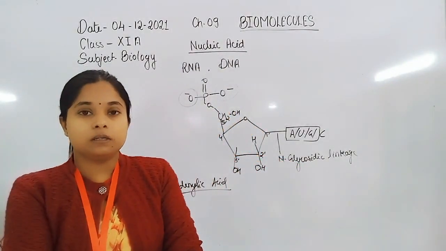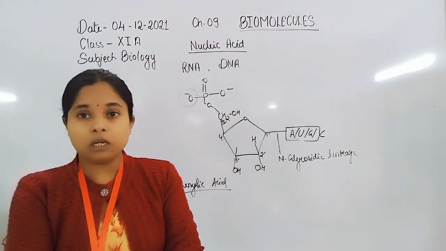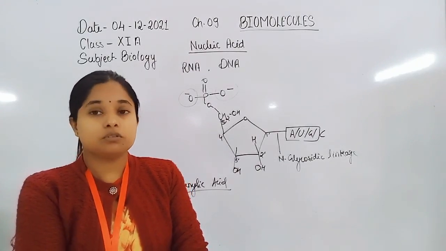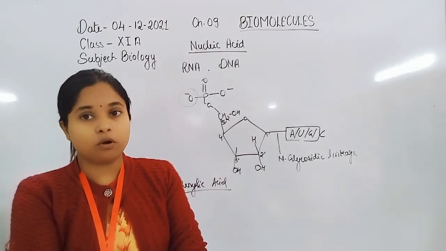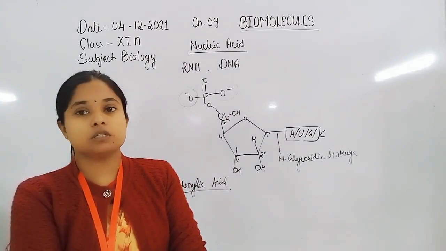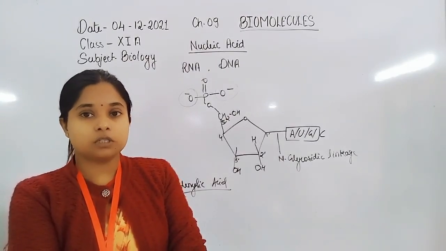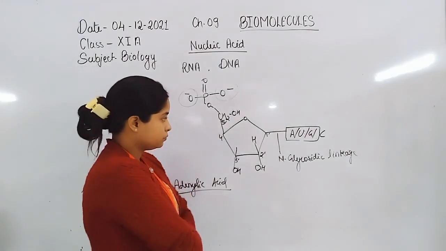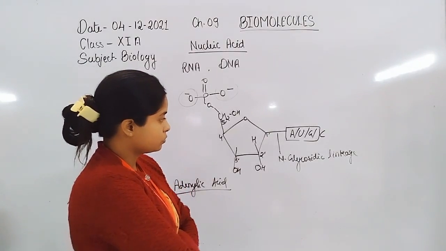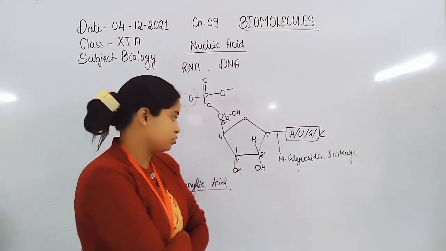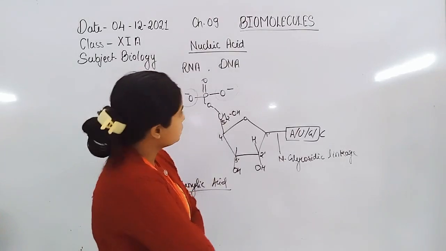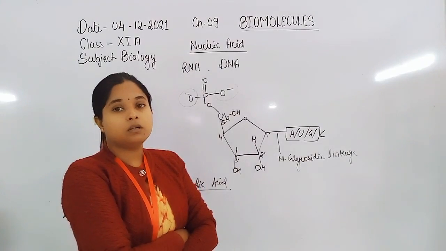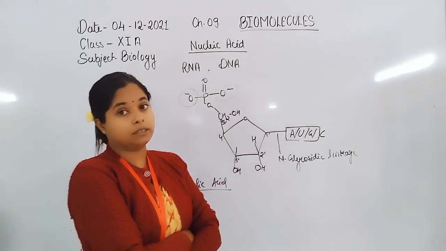So if we link the two polynucleotide chains of DNA, they are linked by hydrogen bonds only, which are formed between the nitrogenous bases. A hydrogen bond is just an interaction between the nitrogen and hydrogen of nitrogenous bases. Now let us discuss the structure of DNA, how both polynucleotide chains are held together.